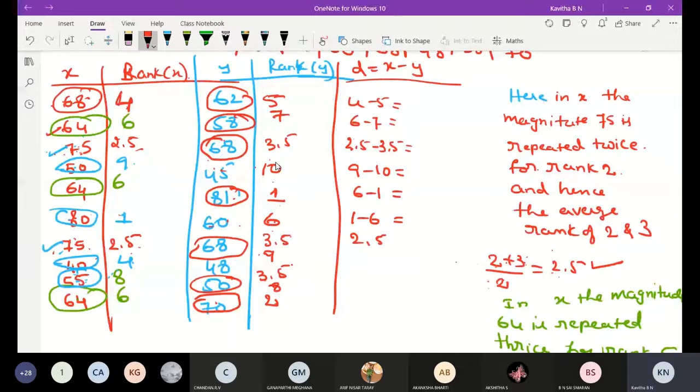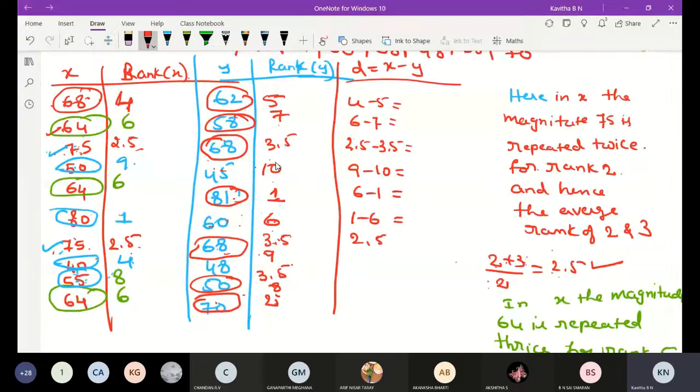Okay, once again do it here. Of the ranks, 81 is the first rank and the second rank is 70. Then here 68 is repeated, occupying 3 and 4, so 68 is 3.5. Then 62 is 5th, then next 60 is 6th, and 58 is 7th, correct?